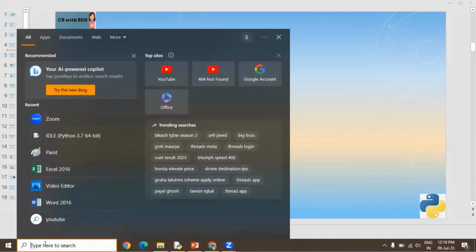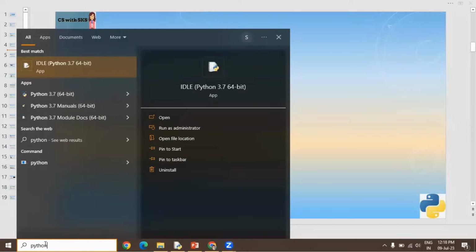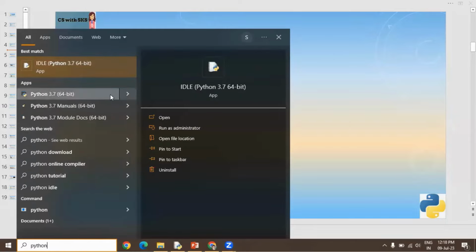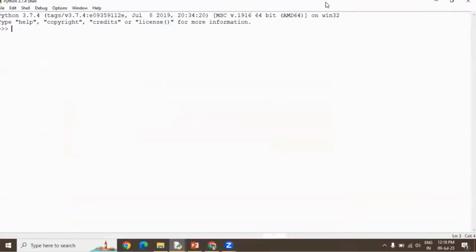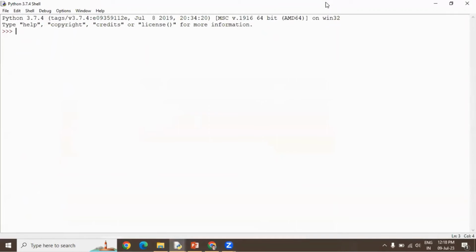Now, once it is installed, you can just search for Python and you can see that Python is installed, right? So just click on IDLE and you'll be able to use Python. So this type of window will open up where there are three greater than signs, which is known as Python command prompt. So this is your interface for Python, ideally, right?